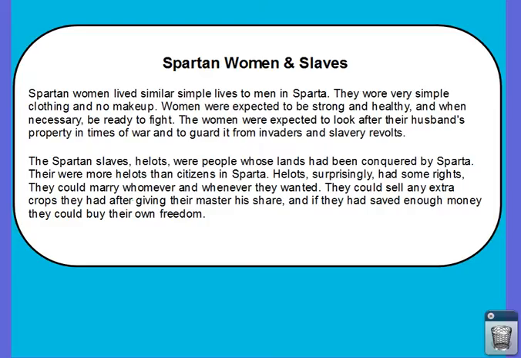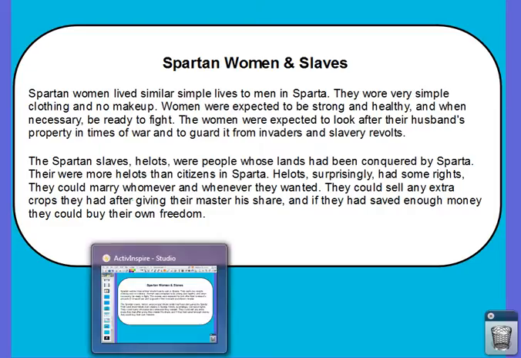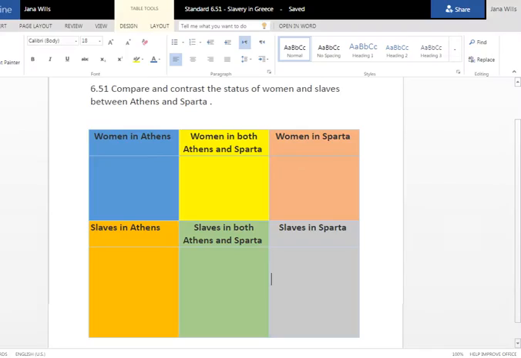Okay, remember you are looking for 5 facts for each category in this table. Once you get that done, you will be submitting that in Canvas for a grade. And, you know, there's probably going to be a quiz or something over it too. So you might want to know the difference between Spartan women and slaves and Athenian women and slaves. Just saying.